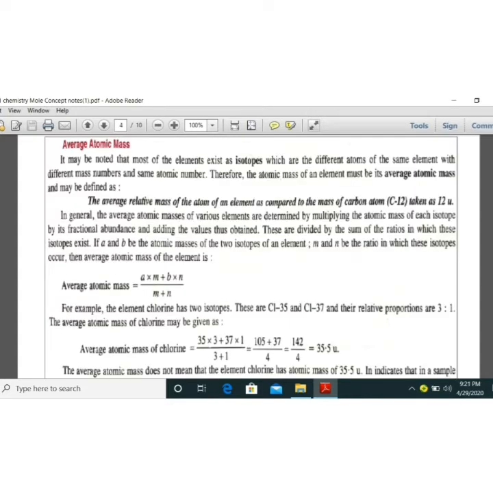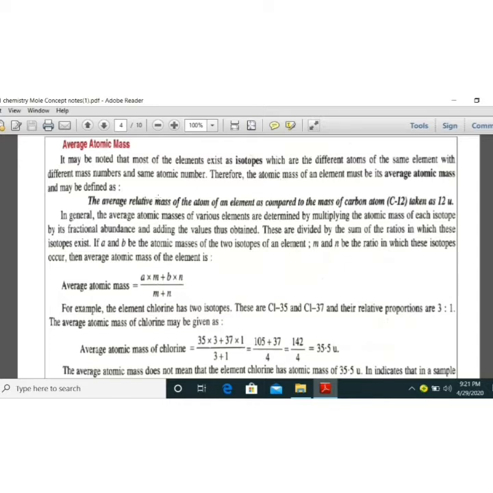Next we'll recapitulate the average atomic mass. Average atomic mass is actually used for isotopes. You know that the mass of isotopes is a little bit different. For example, oxygen has three isotopes, 16, 17, 18, having different mass, and carbon has three isotopes, carbon 12, carbon 13, carbon 14.